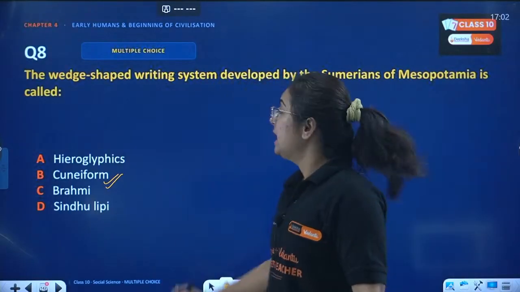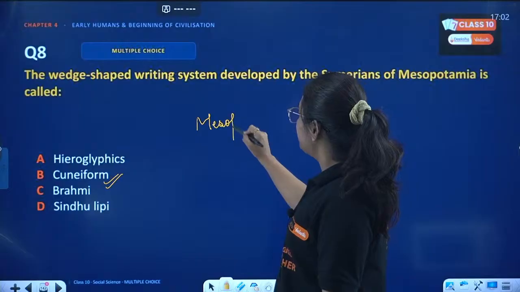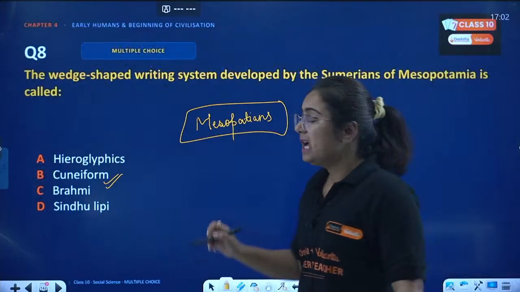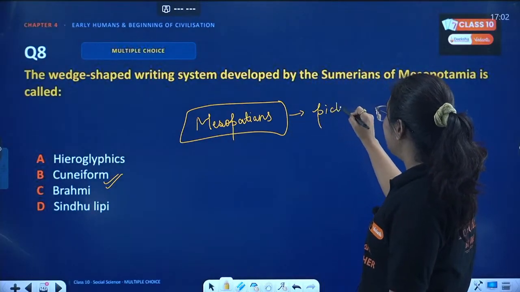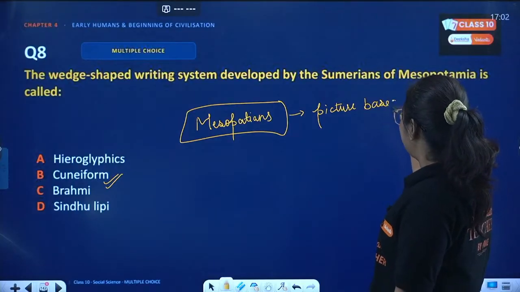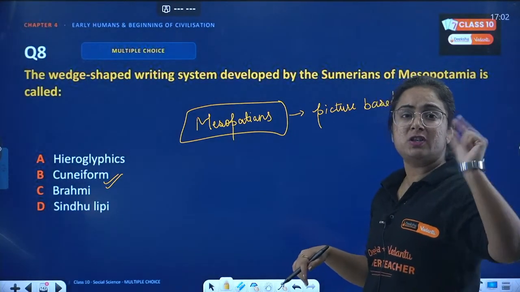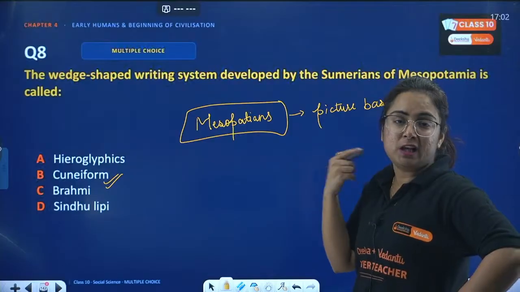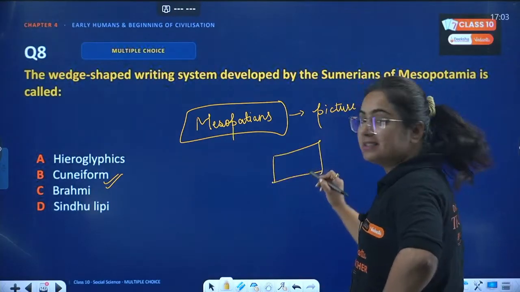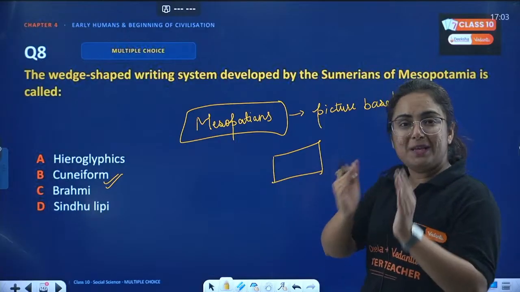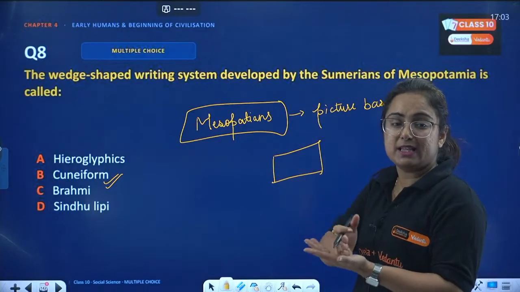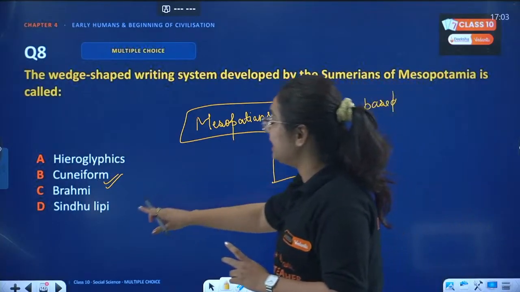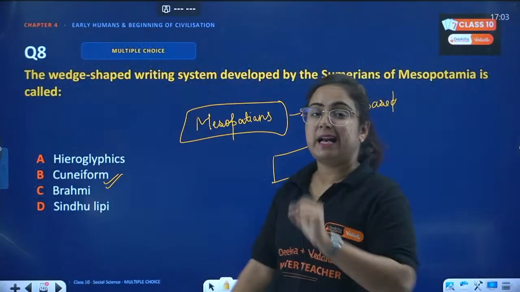So basically the Mesopotamians were the first people in the world who had a type of writing. However, this type of writing was basically picture based. That means there were no alphabets, rather certain pictures were drawn. What makes cuneiform different from the other ones is that there were clay tablets, small pieces of clay on which these were inscribed. They were shaped, and hence cuneiform is known to the world as the wedge-shaped writing system.